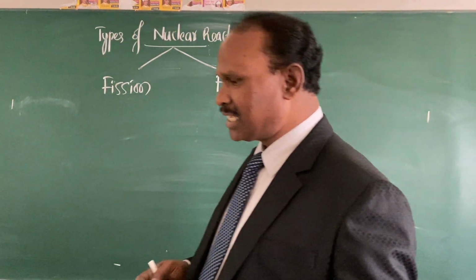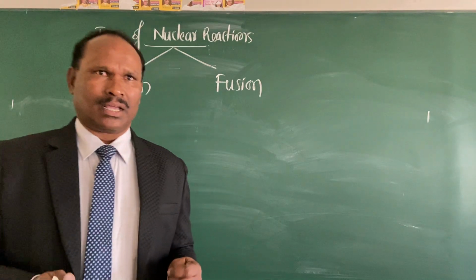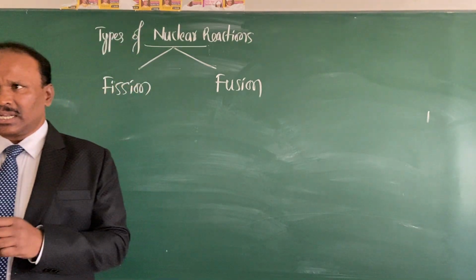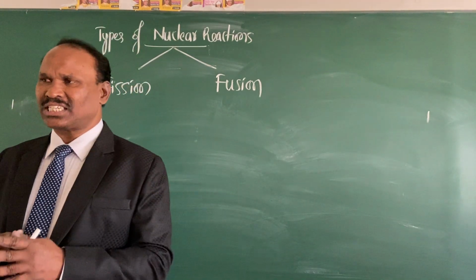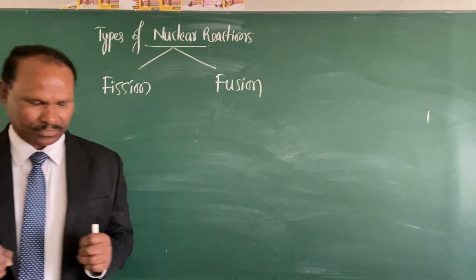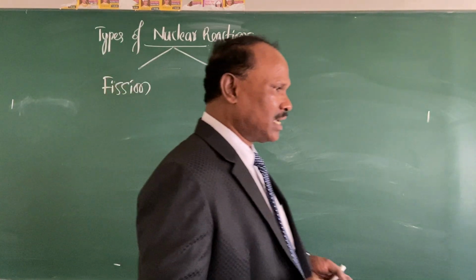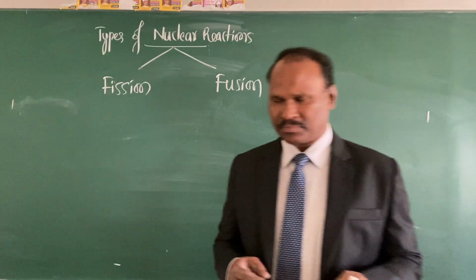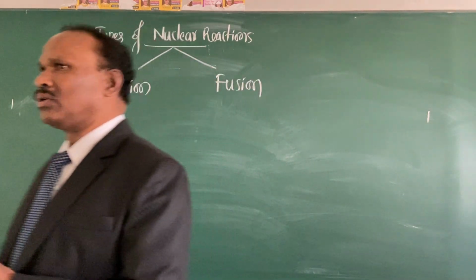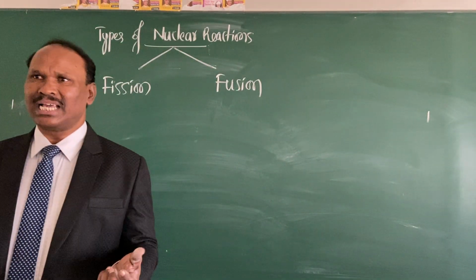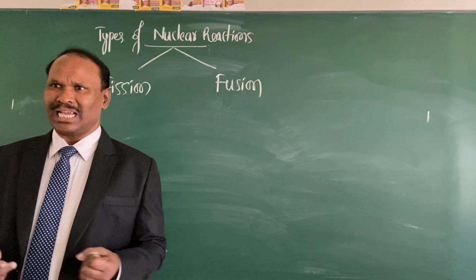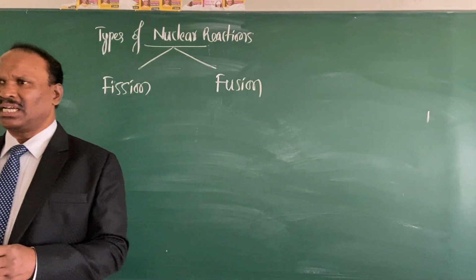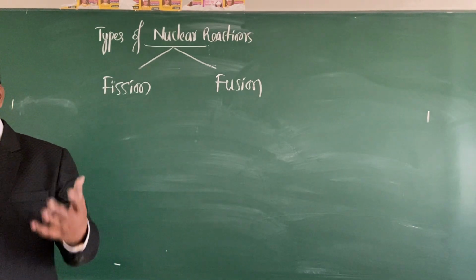So we shall define this properly now. Nuclear fission reactions are those in which the heavier nucleus breaks up into lighter nuclei with an enormous amount of energy released.